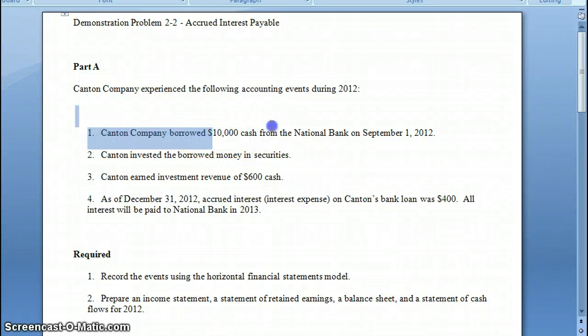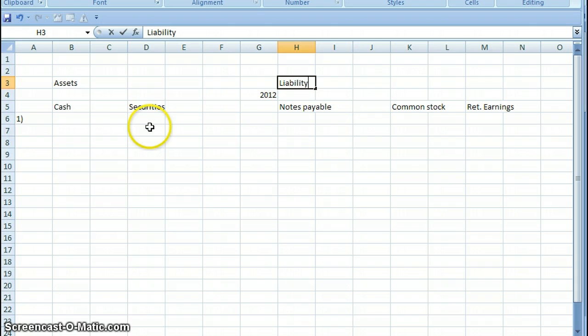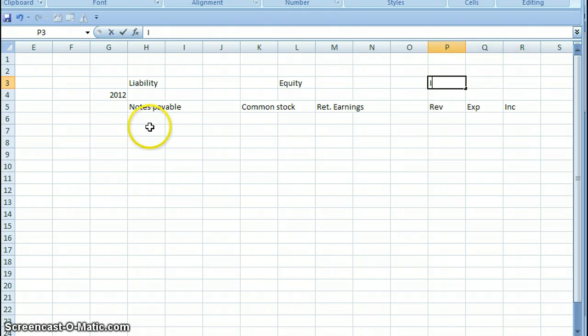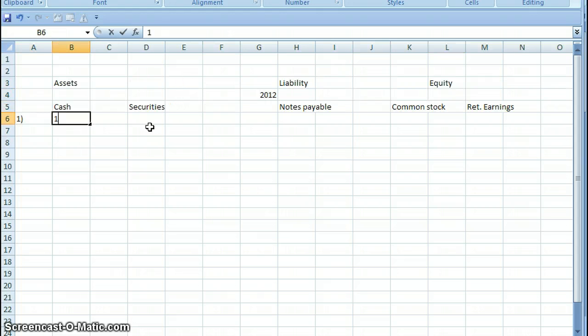Canton borrows $10,000 cash from National Bank, 2012. $10,000 cash loan. So, assets, I'm going to call this cash. $10,000 cash.